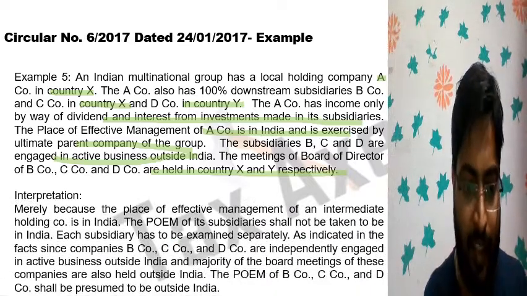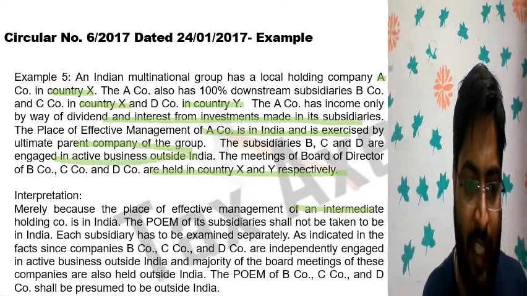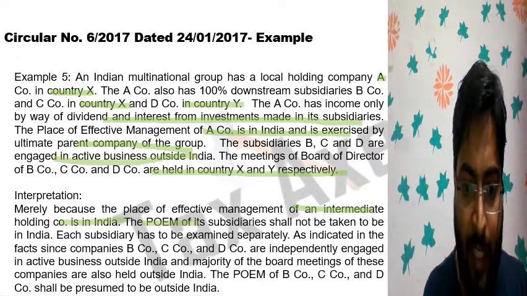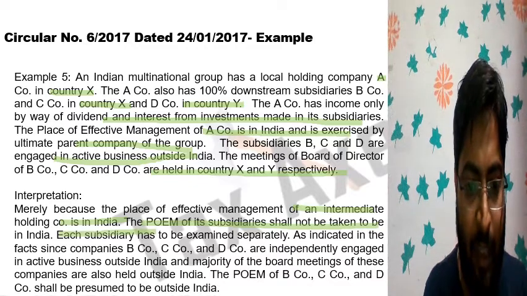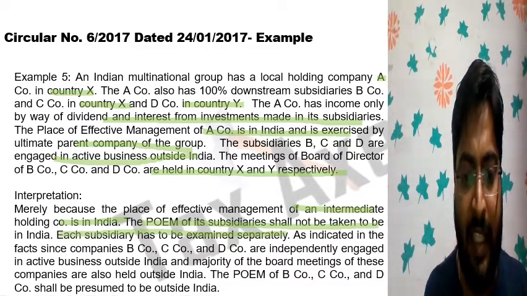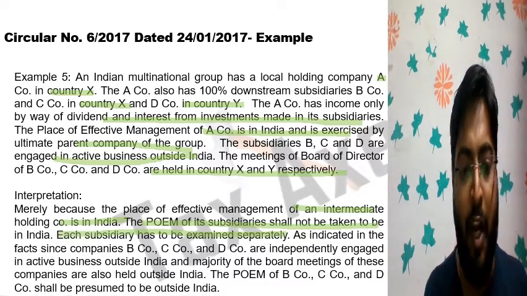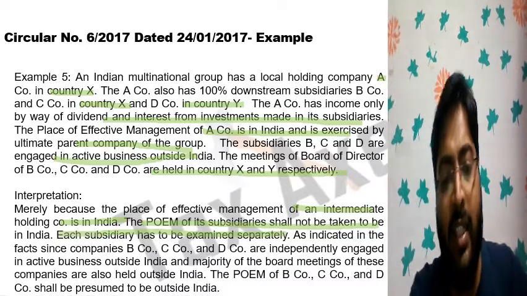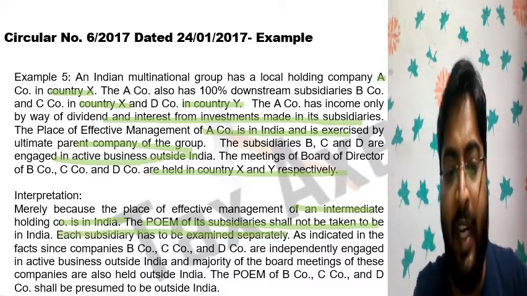So, see the interpretation. Merely because the place of effective management of an intermediary holding company is in India, the POEM of its subsidiary shall not be taken to be in India. Each subsidiary has to be examined separately. As indicated in the facts, since companies B, C and D are independently engaged in active business outside India and the majority of the board meetings of these companies are also held outside India, the POEM of B, C and D companies shall be presumed to be outside India.